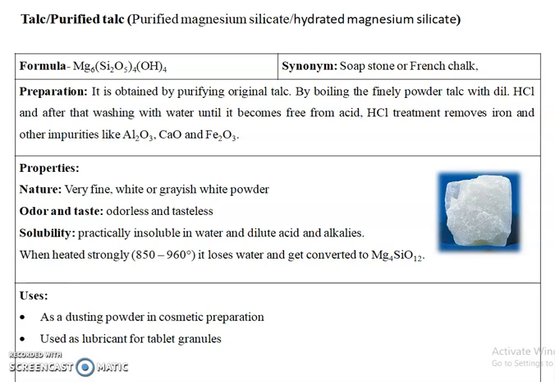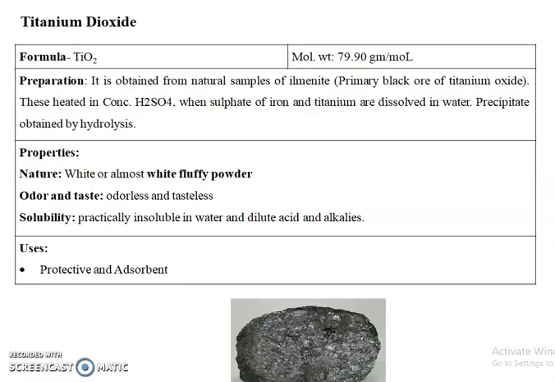Now the last one is its use. The purified talc is used as a dusting powder in cosmetic preparations, and it is also used as a lubricant for tablet granules.